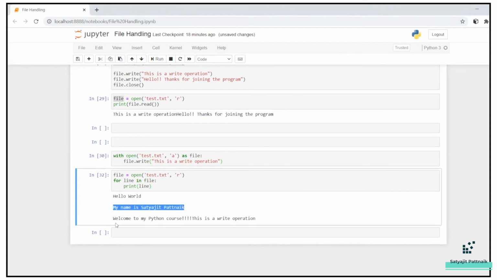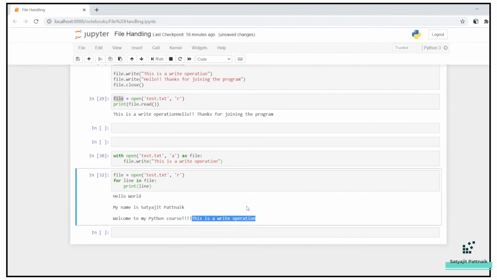Welcome to my Python course. This is a write operation. Till here was my original input, so my cursor was here after the full stop. When I called my write operation, exactly from here my write happened.